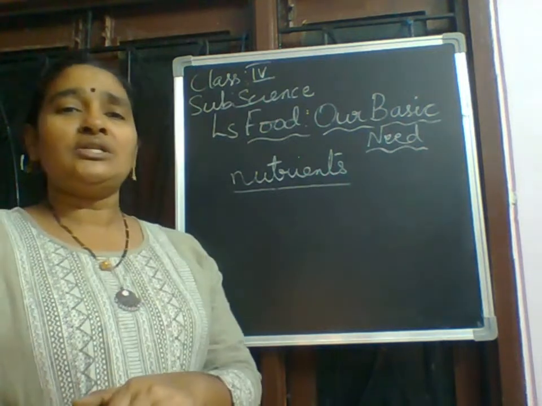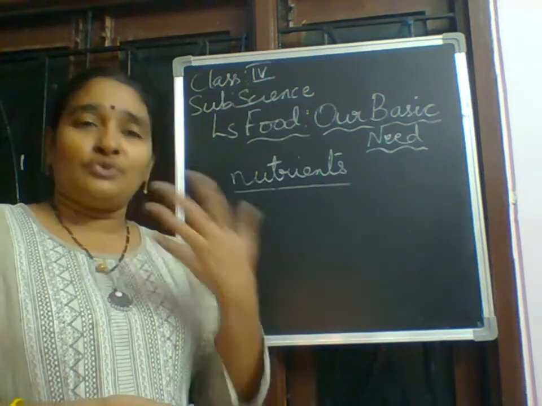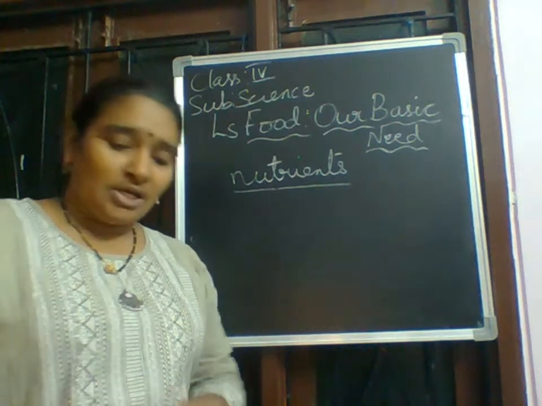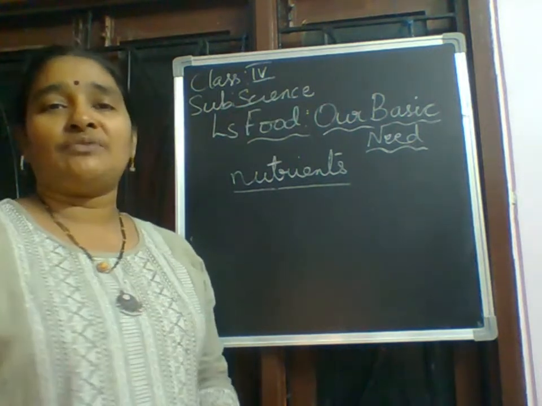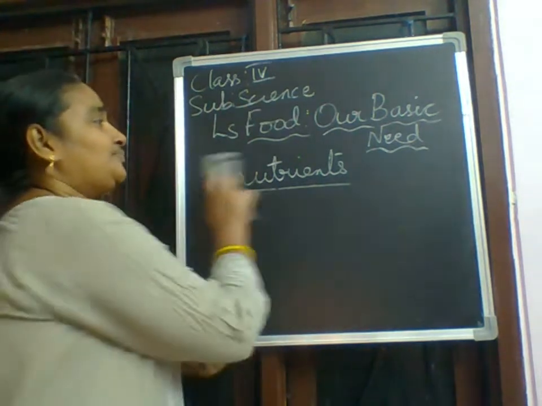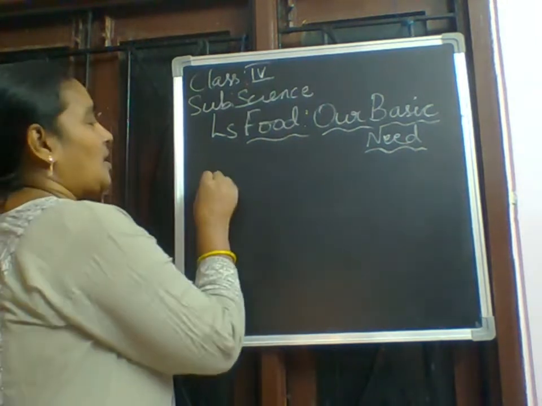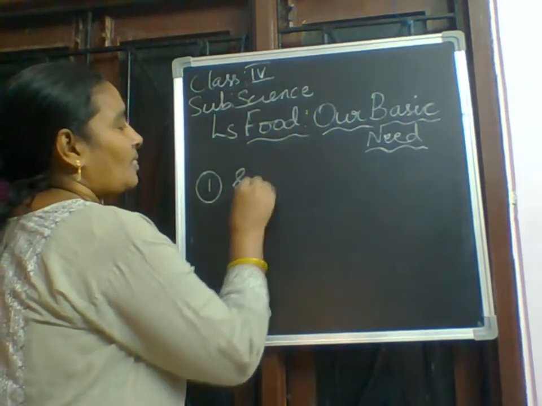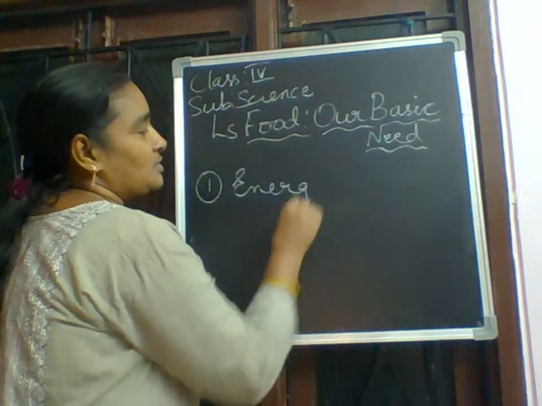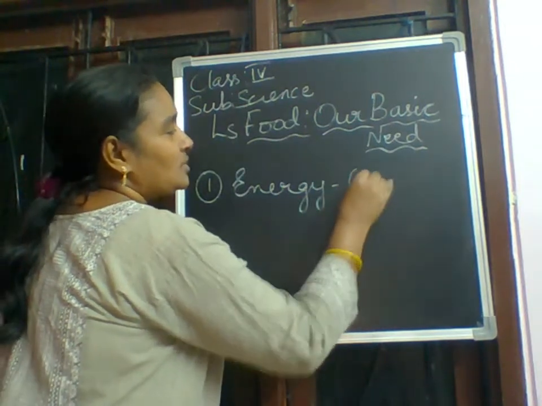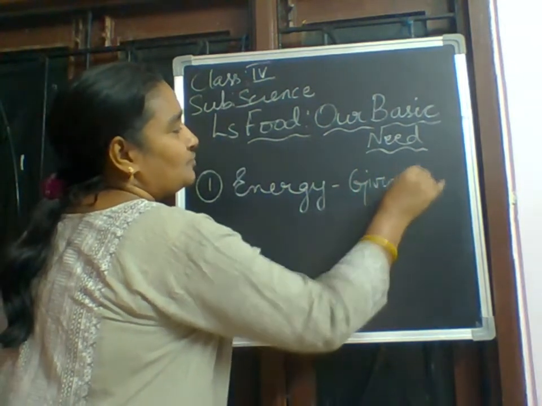Based on this, the food groups are there. So what are the different food groups that we will see? First, I want to tell you about energy giving foods.